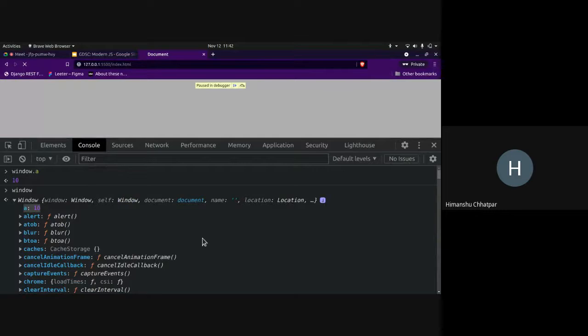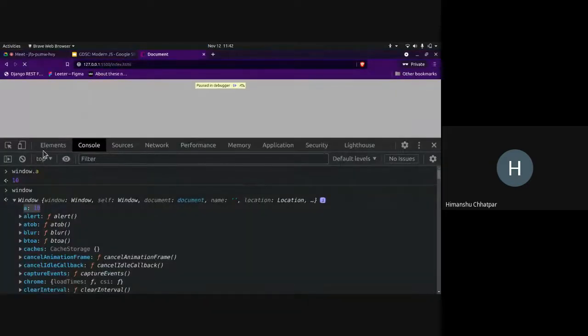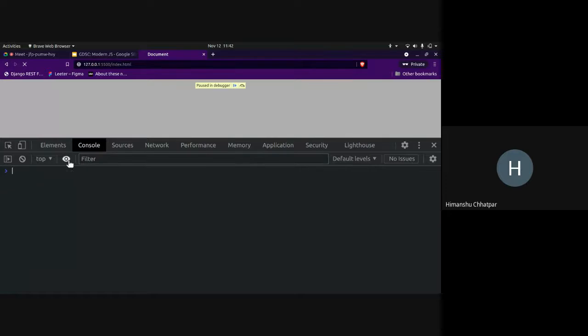Now, let me say hello. No, let's do a hello, because otherwise the function will go very down. Let's execute this. Now window dot a, hello. So see, now this is associated with the window object.